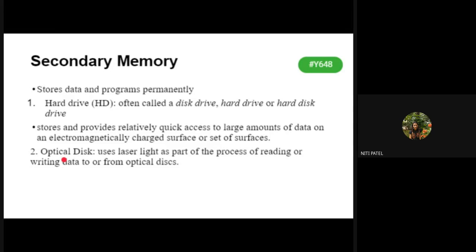Your hard disk has platters. That is a circular disk. What is that circular disk called? They are called platters. Where is the data stored in your hard disk? It is stored on the platter.